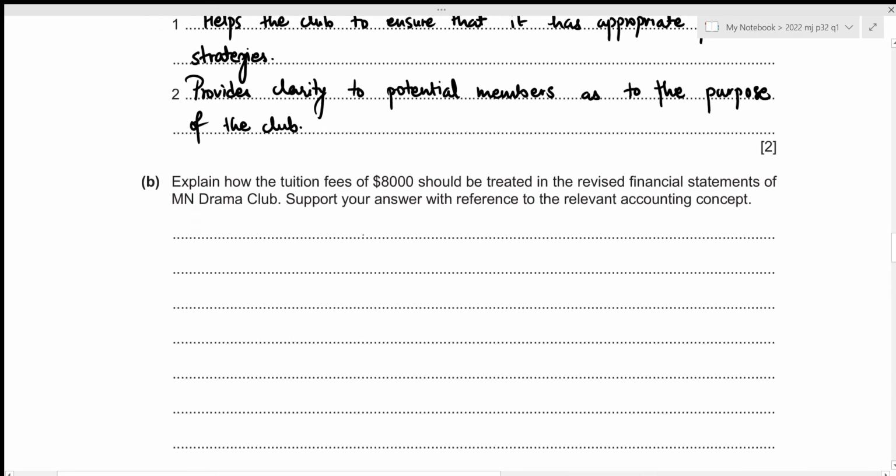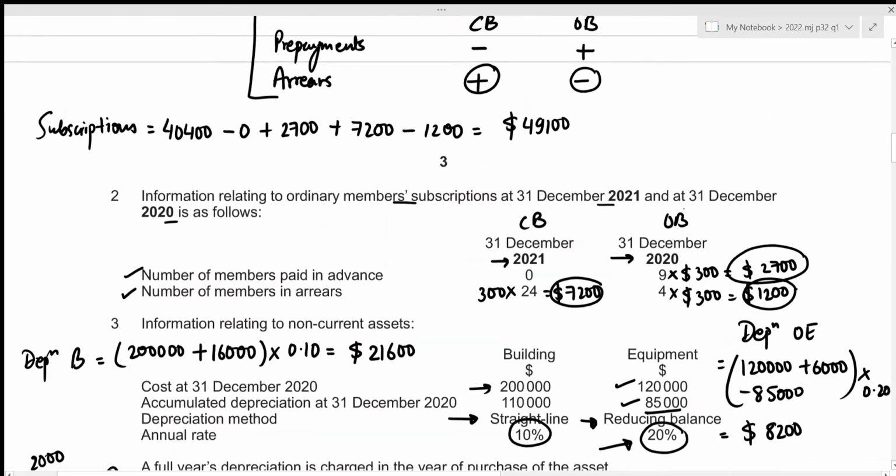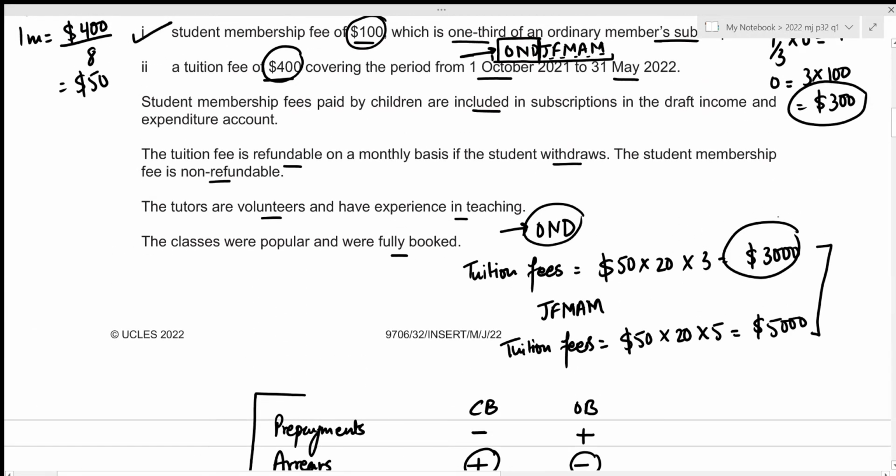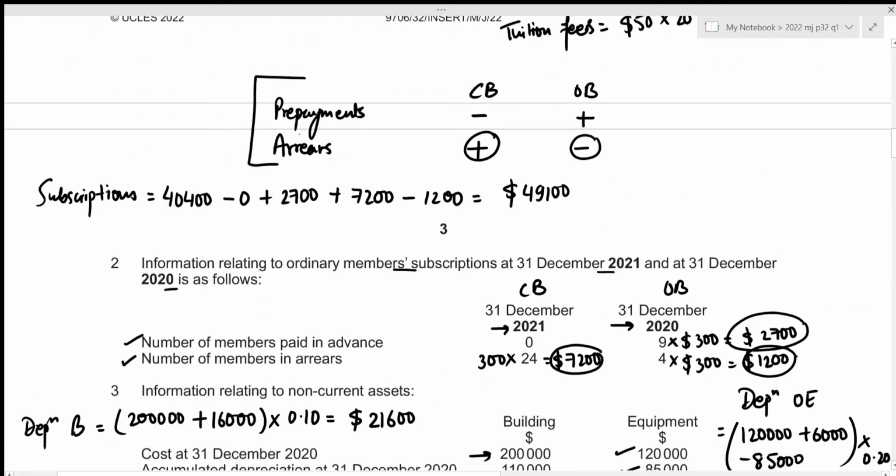We need to explain how the tuition fees of 8,000 should be treated in the revised financial statements of MN Drama Club. We need to support our answer with reference to the relevant accounting concept. Okay, let's have a look above. We have already calculated the amounts. We should actually be including this amount of 3,000 as the expense in this year's income and expenditure account, and the remaining 5,000, which we have already received as an advance, should be shown under the current liability section of the statement of financial position, because this is a deferred income as well as it is also refundable, right? And all of this is done according to our accrual or matching concept. So let's write these statements clearly.